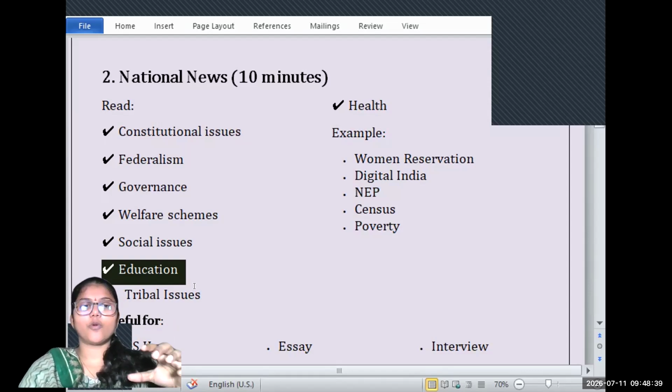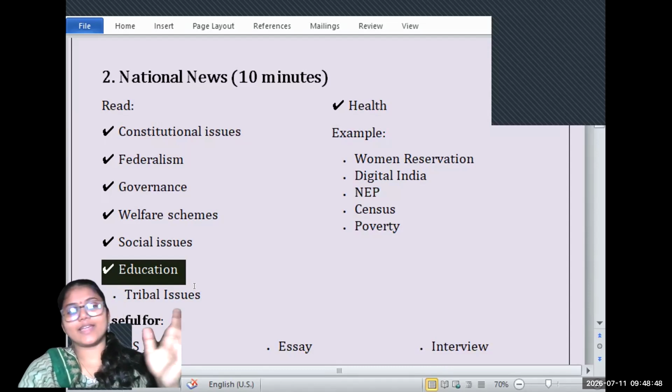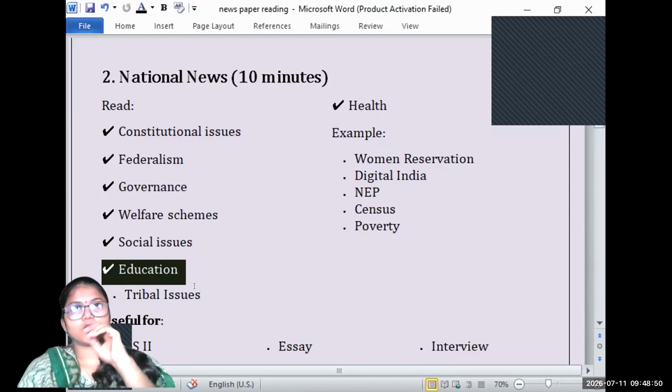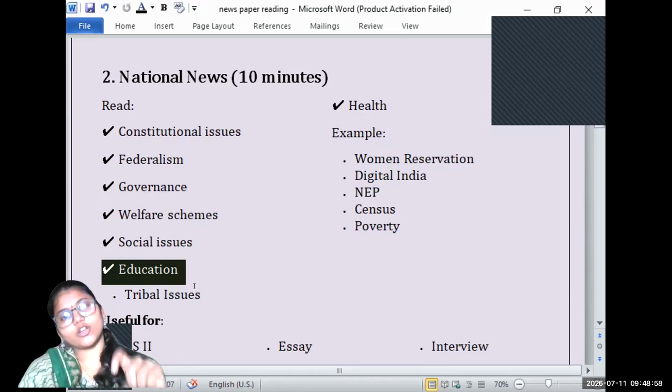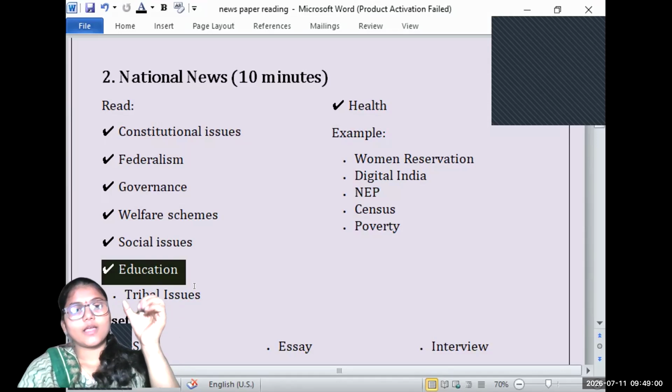So instead of pointing out which political parties are involved, who the stakeholders directly involved are, you should identify the neutral stance. Means if you're a policy maker, a public servant, what are the dimensions you will be addressing? If those dimensions are connected to that article, then you should consider that article.